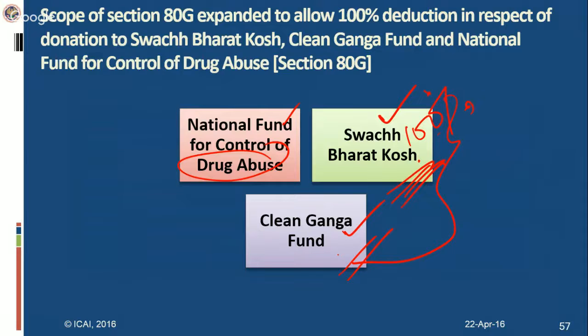However, if you have not claimed it as CSR under 135 of the Companies Act, then you can claim it as deduction under 80G. However, please note that this restriction is not there in respect of Prime Minister's National Relief Fund, which qualifies as CSR under 135 plus as deduction under Section 80G.